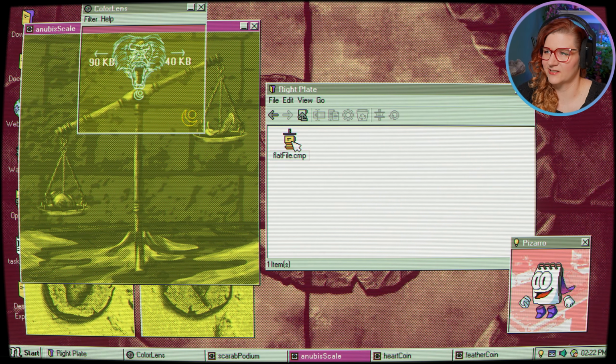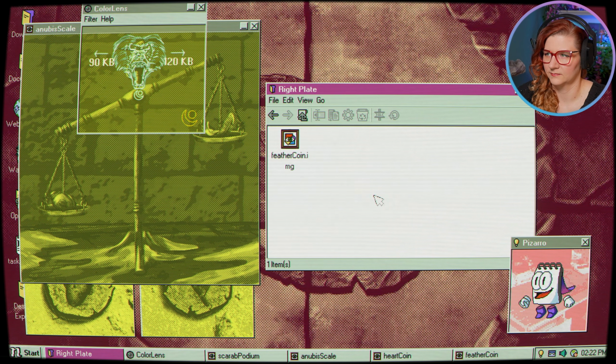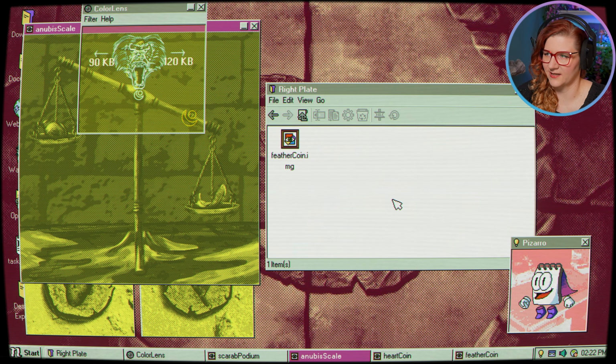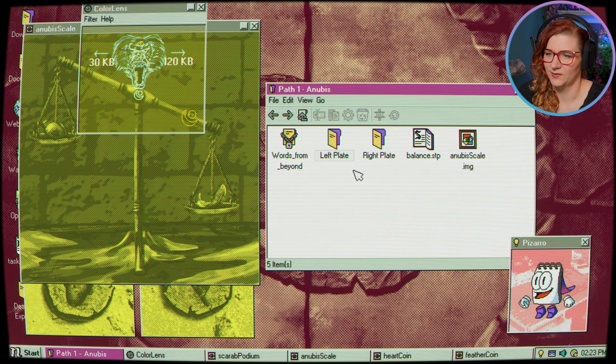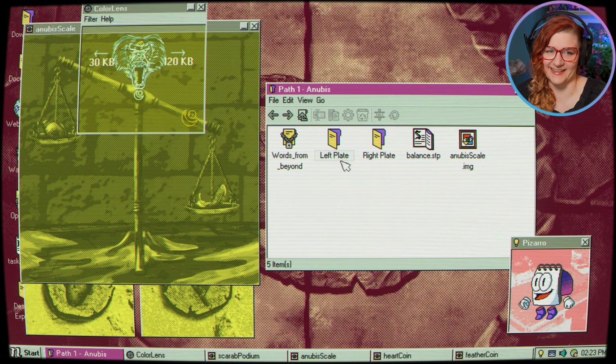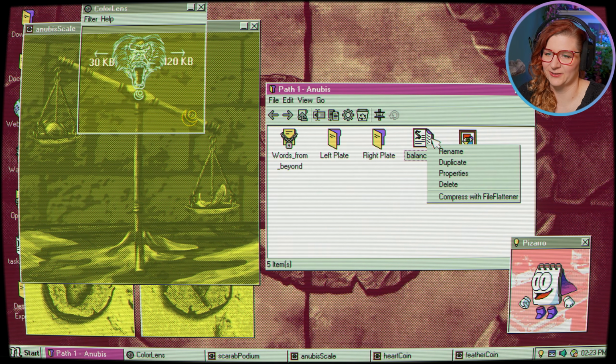So the compressed feather is 40 kilobytes, and then compressed 120. But then probably we can compress the heart as well, right? So the heart is 90, compressed heart is 30. So they don't quite meet, but are there other files we could throw in the plate to basically make it balance? Because we can't open the Words from Beyond because we don't have the password in any of this stuff right now. How big is this file?